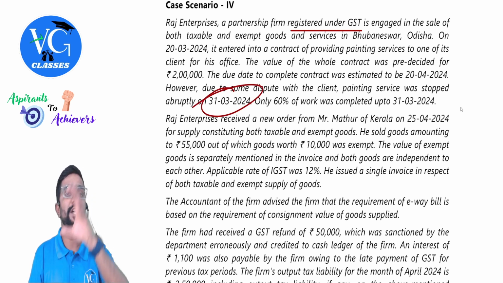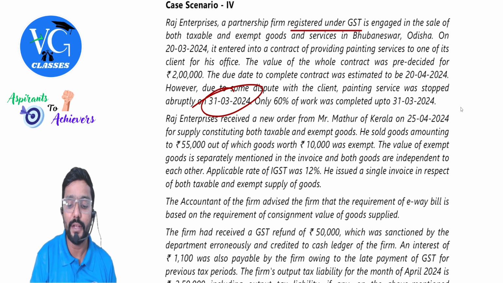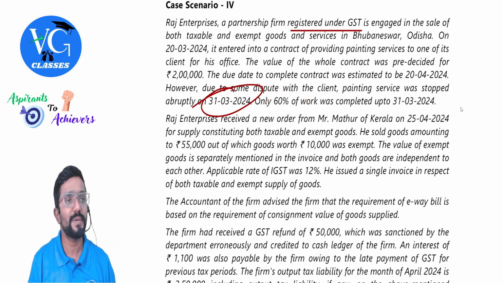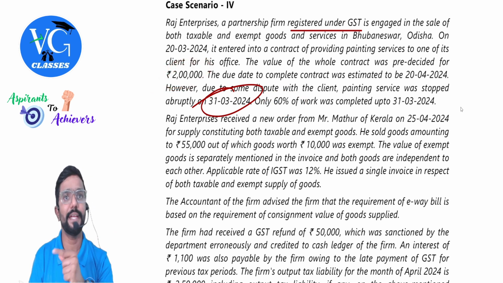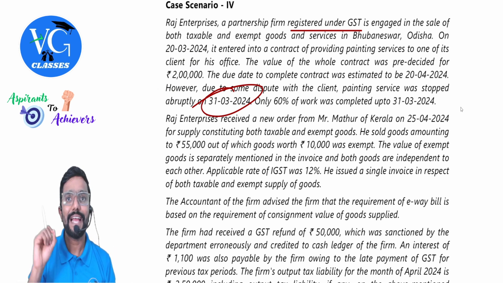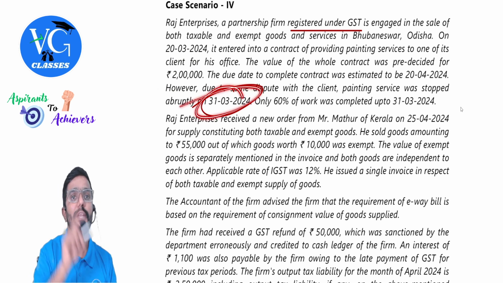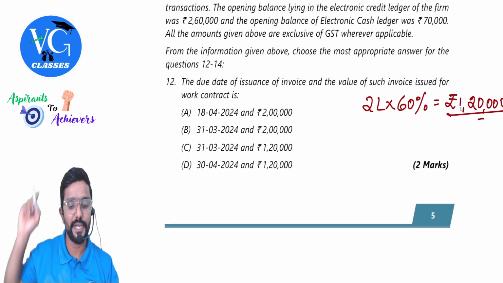So on or before 31st March, what is the work you have done? 60%. For 60%, you have to issue invoice. Not for the entire 2 lakh. 2 lakh into 60%, which comes to 1,20,000. So for 1,20,000, invoice has to be issued by the supplier on or before 31st March. One of the answers is already decided.